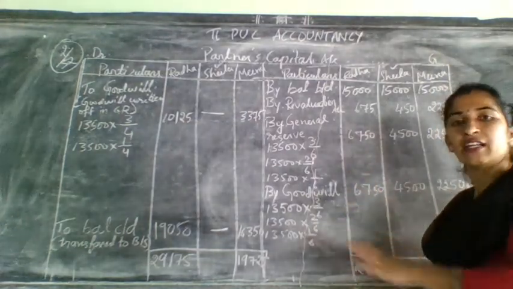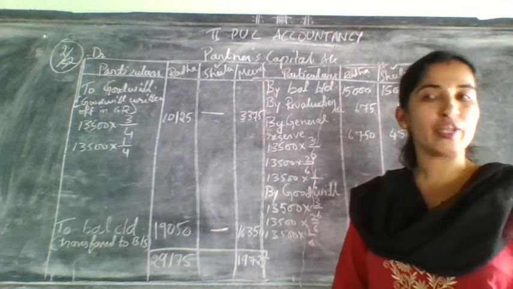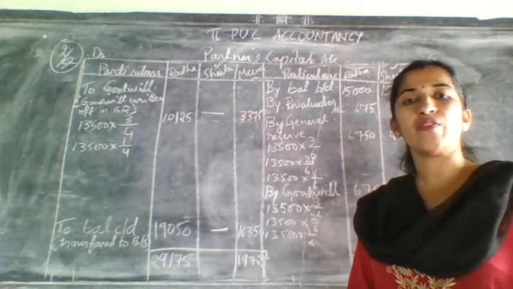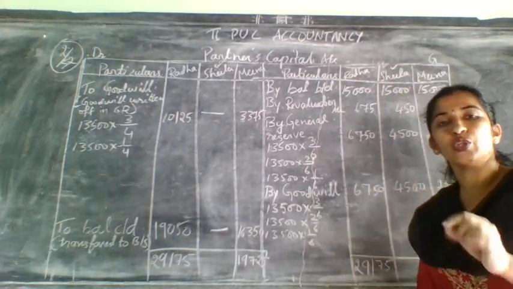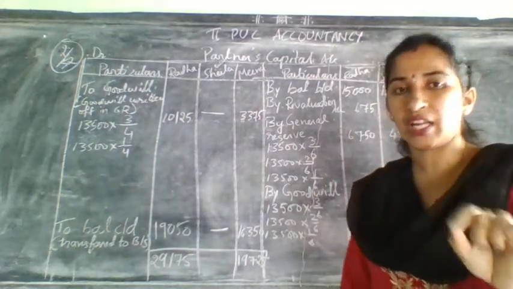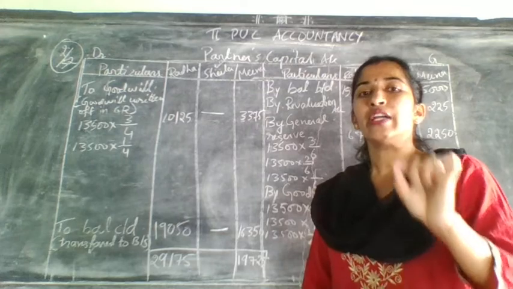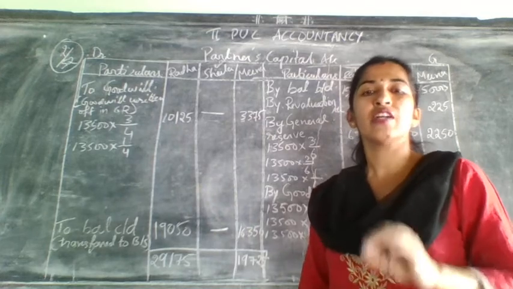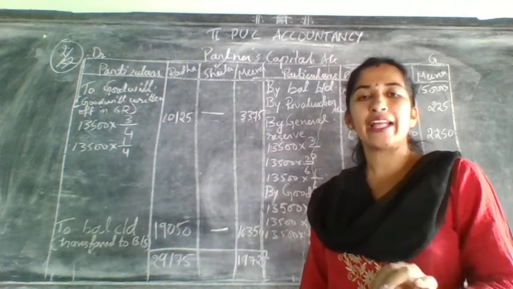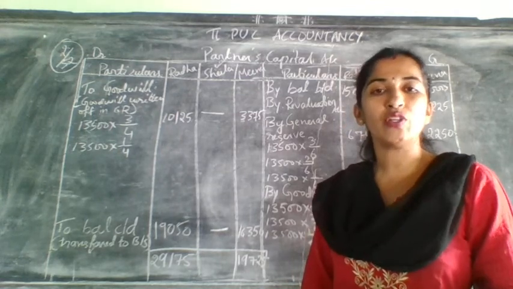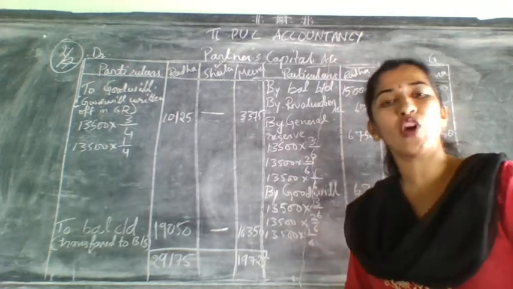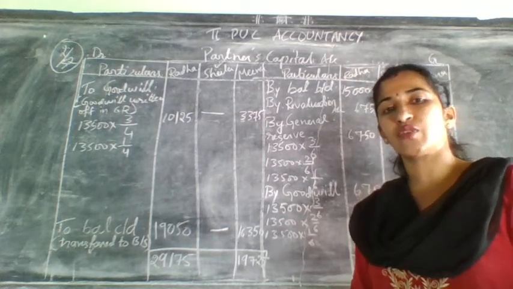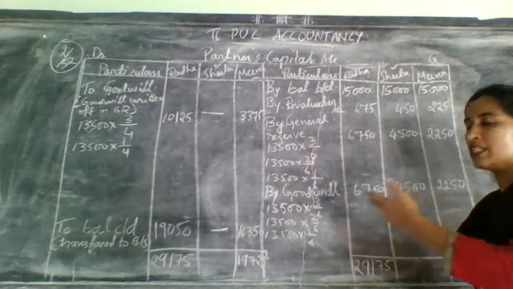installment, right? But in this problem they have not given you any information at all. So when they have not given any information, what I told you while explaining the theory part is: in the absence of any information regarding the settlement of the retiring partner's capital account, you need to transfer that amount to his loan account. Here in this problem they have not mentioned anything regarding the settlement. That means here you need to transfer that amount to his loan account.